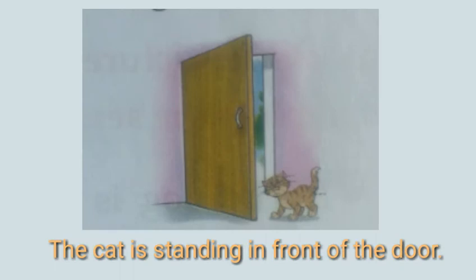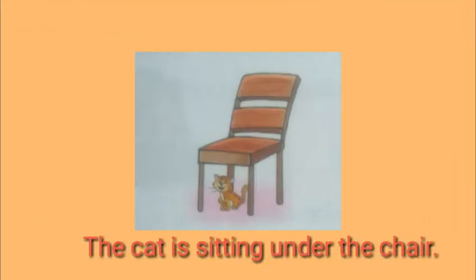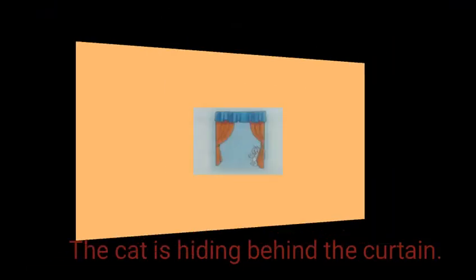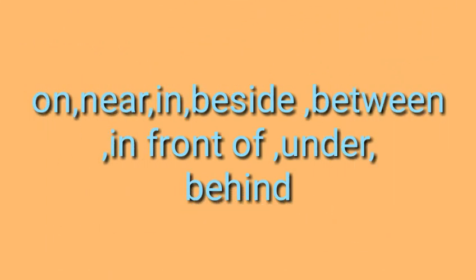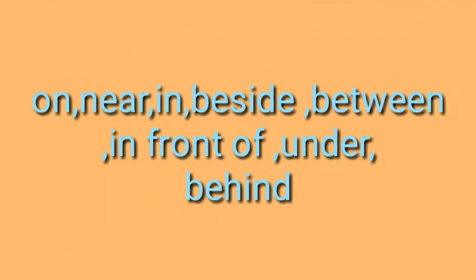The cat is standing in front of the door. The cat is sitting under the chair. The cat is hiding behind the curtain. Children, on, near, in, beside, between, in front of, under, behind are such words known as prepositions.